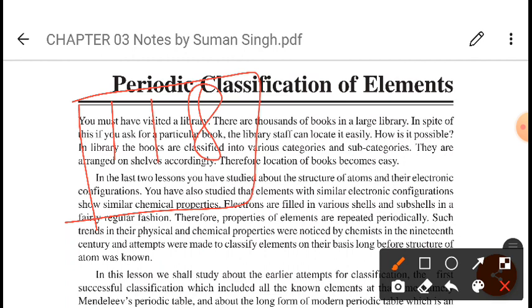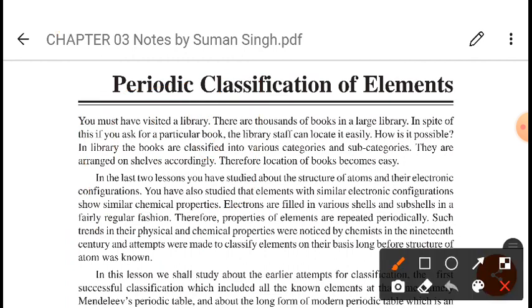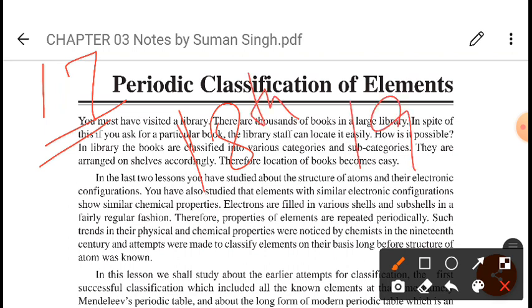Why is there a need for classification and the periodic table? As we know, till the 17th century a very small number of elements were known, but in the 18th and 19th centuries several new elements were discovered.